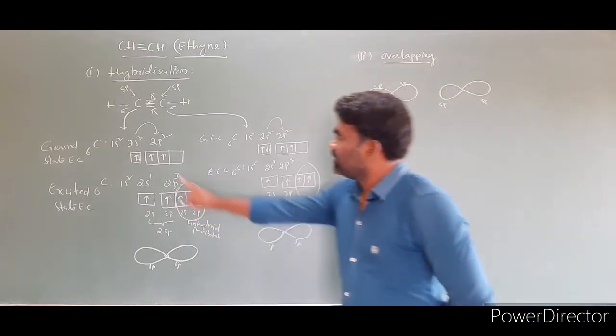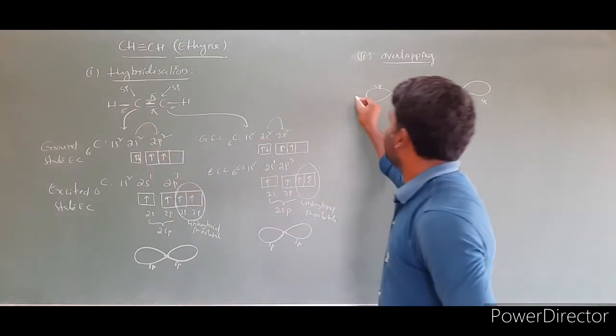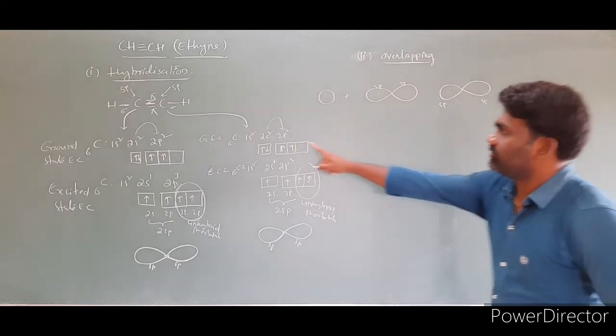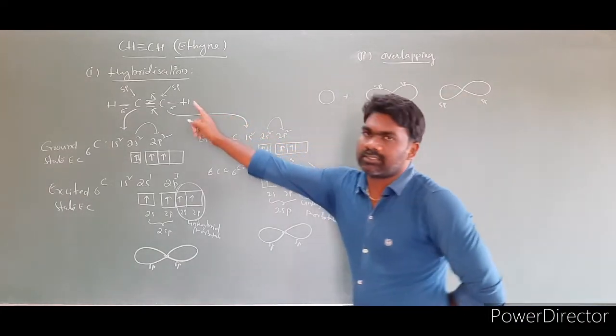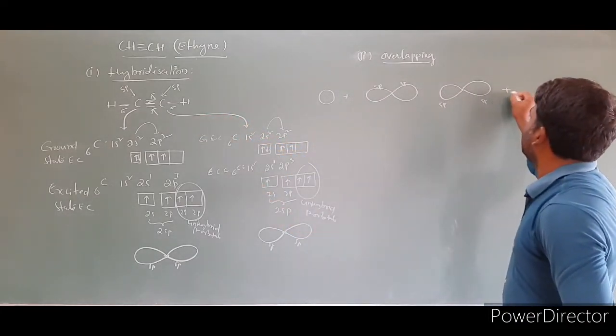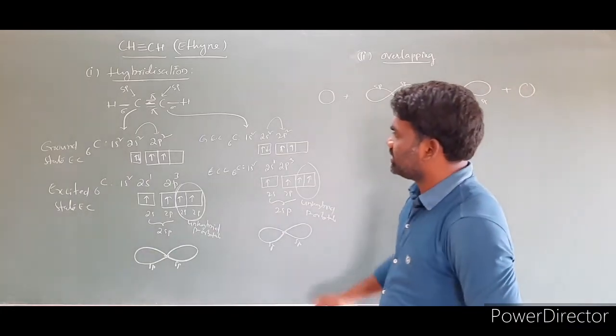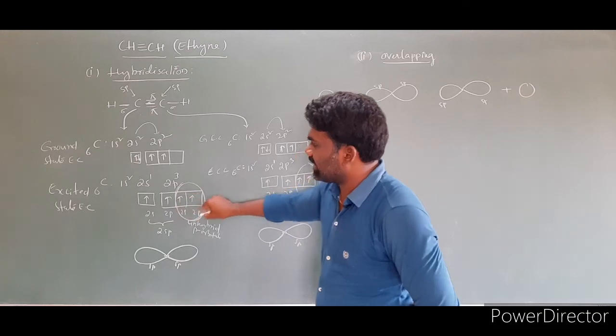Clear? Then how many hydrogens? One hydrogen is there. This is from s orbital, hydrogen s orbital. And to this carbon, one more hydrogen is there. So for this also will be taken as s orbital. Clear? Then another important point here is these p orbitals are unhybridized.